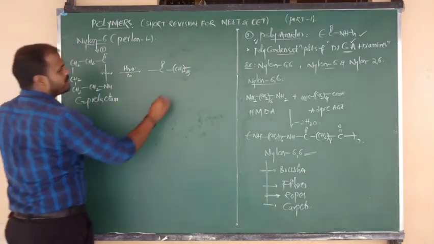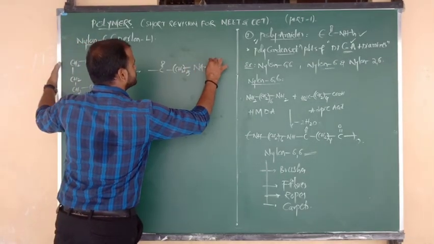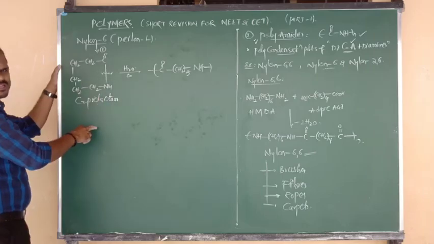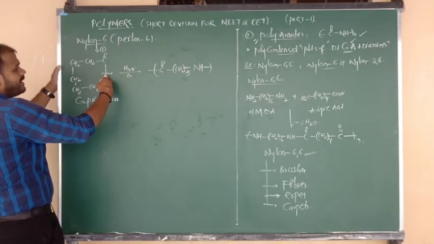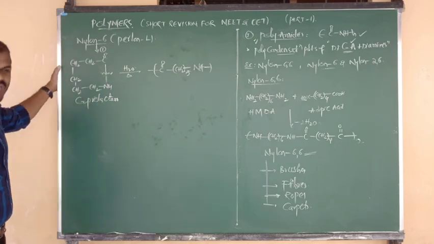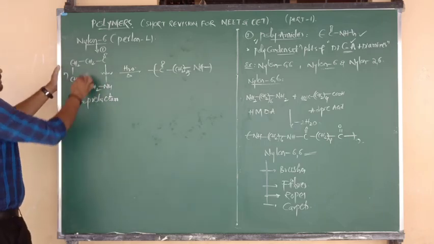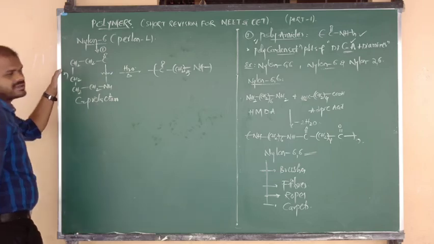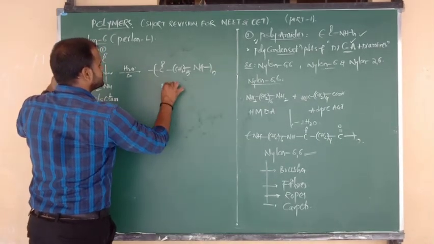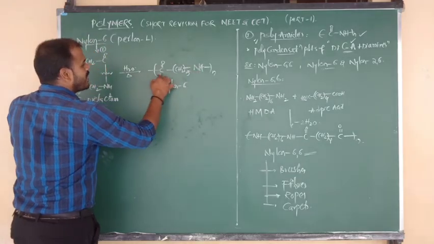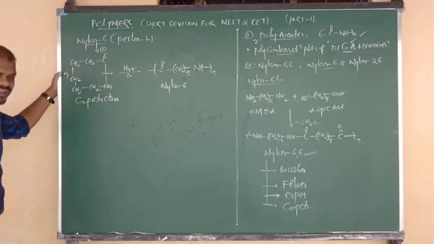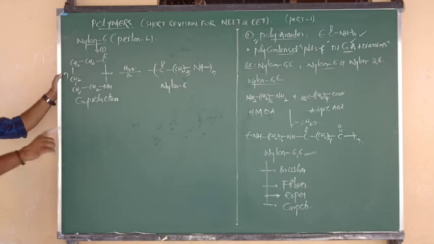Again it is connected to the group, which is nothing but NH. Here the water molecule won't participate, or it participates just to dissociate the amide linkage only. So n moles of caprolactam upon hydrolysis form the product, nothing but nylon 6, because nitrogen is connected to 5 plus 1, that is 6 carbons. So many times it was repeated.